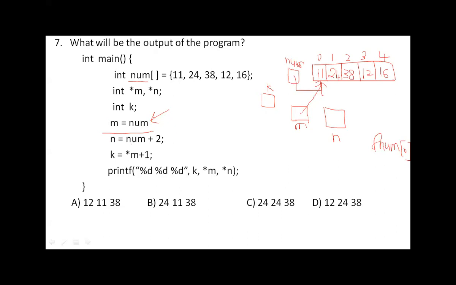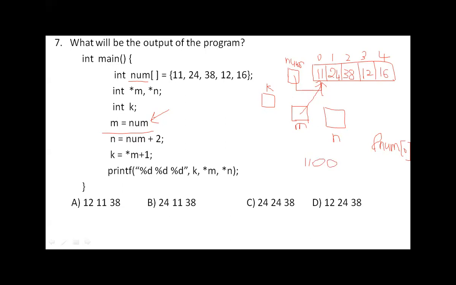Then n is equal to num plus 2. Just see here. Num indicates the first element address. For example, assume the first element address is 1100.